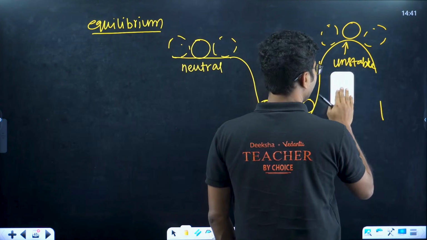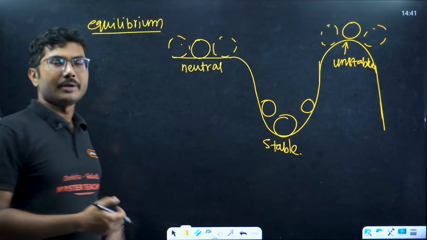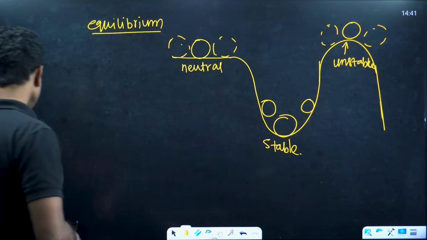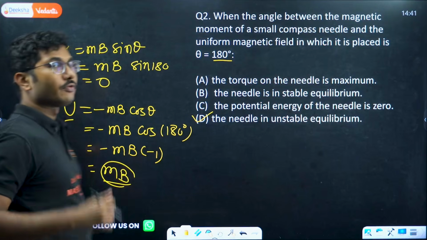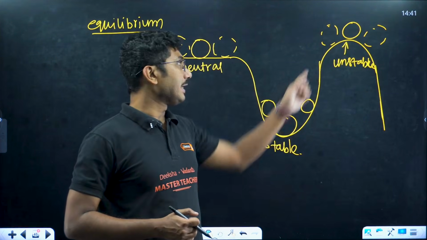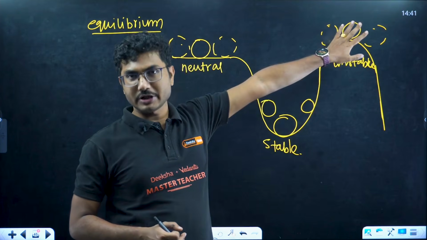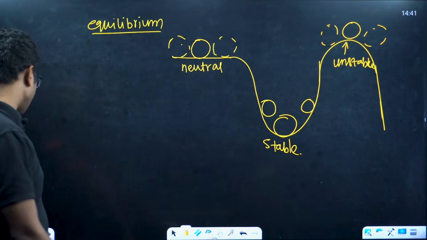Okay, so the equilibrium title is there anyway. So these are the 3 types of equilibrium in nature. Now let's go back to our situation here. Obviously in case of stable equilibrium, potential energy is minimum. In case of unstable equilibrium, potential energy is maximum. In neutral equilibrium, potential energy is not that important.